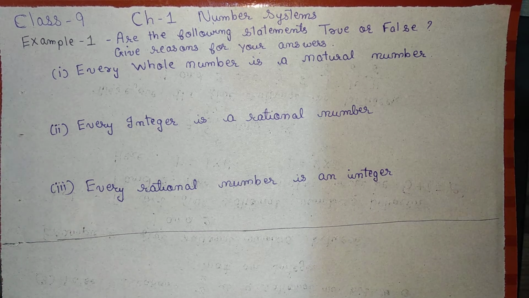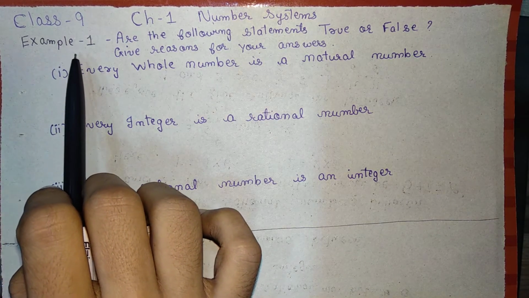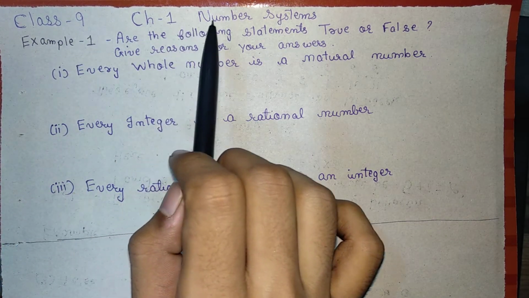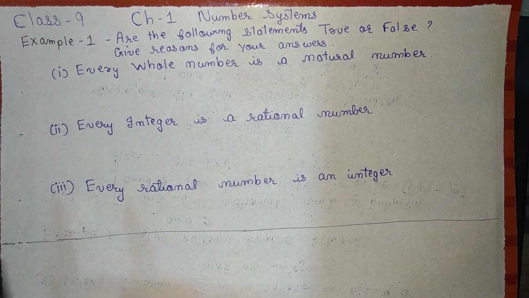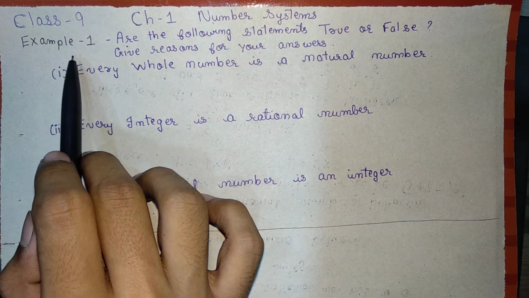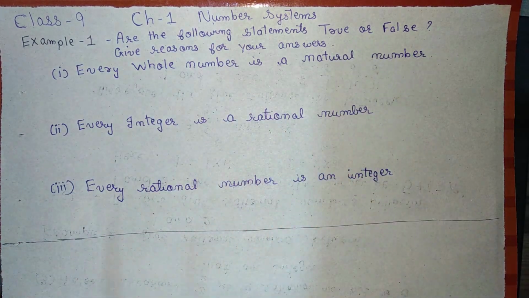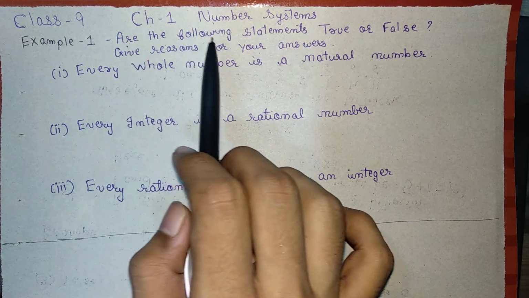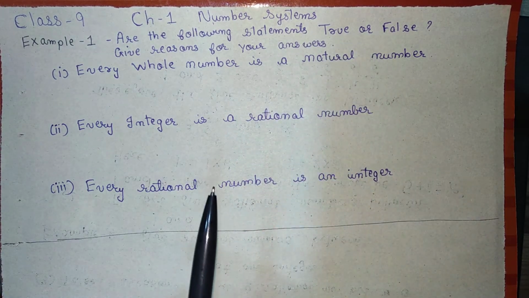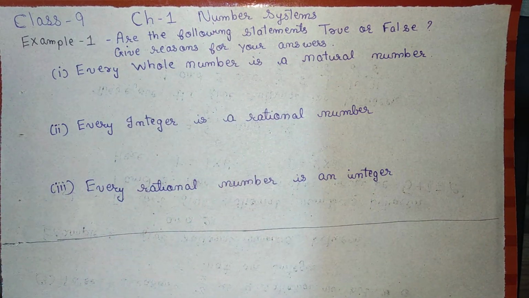In this video, we are going to start the very first example of chapter number 1, number systems. Example number 1 is of true or false. The question is, are the following statements true or false? Give reasons for your answers. We have to tell whether the statement is true or false, and if the statement is false, then for what reason that statement is false. They have given three sub questions.